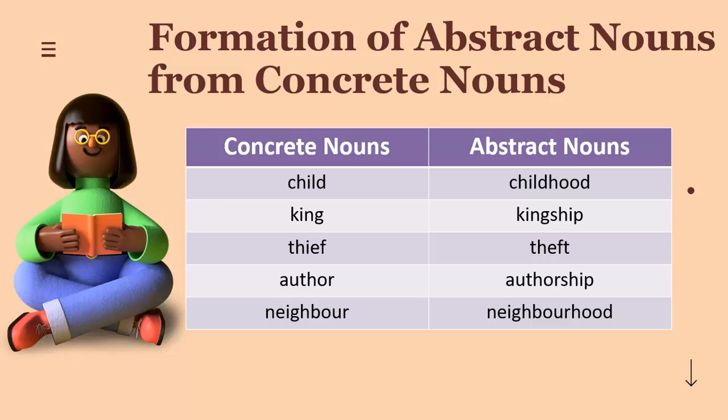Similarly, the word author and neighbor can be changed into abstract nouns by adding the suffixes ship and hood. So they become authorship and neighborhood. Abstract nouns are mostly formed by adding various suffixes. Suffixes are the groups of letters that are added to the end of the word to form new words.